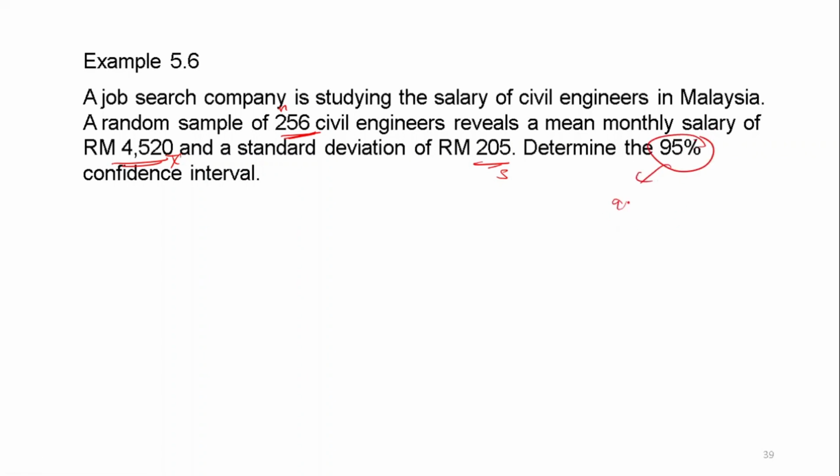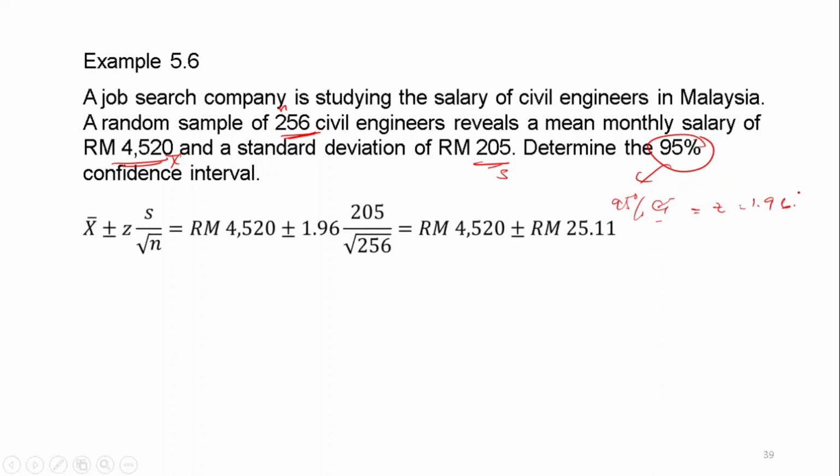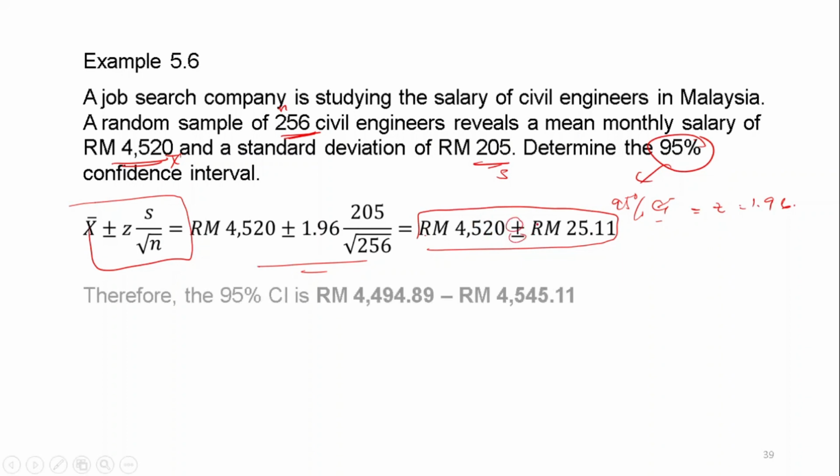So we know that for a 95% confidence interval, our Z value is 1.96. Okay, so just substitute the value inside this formula, so you will get this value. And then actually you need to solve this part, either plus or minus. So therefore the 95% confidence interval is between this range.